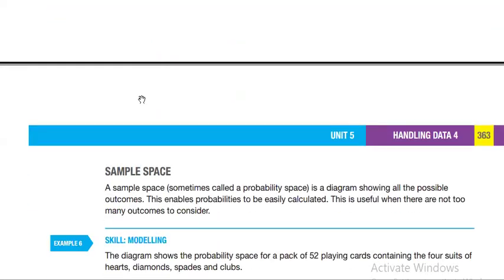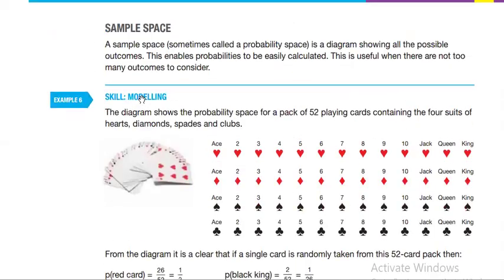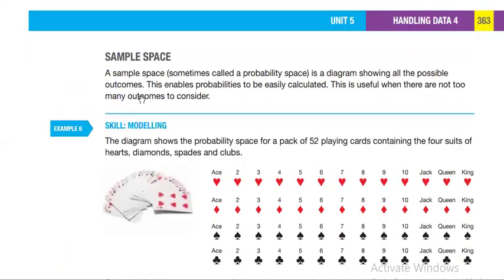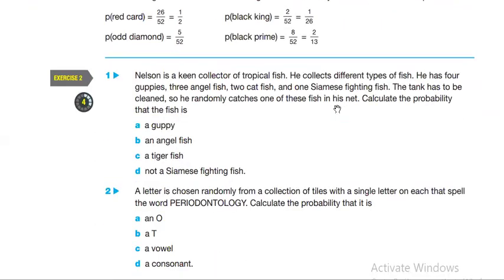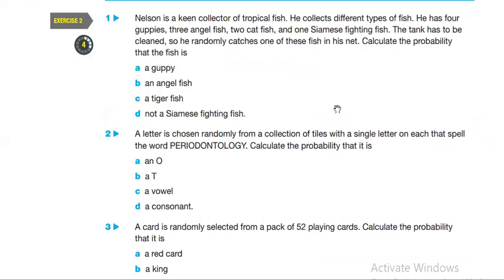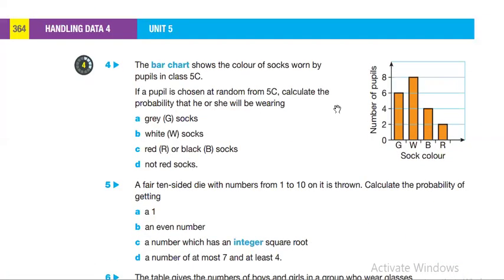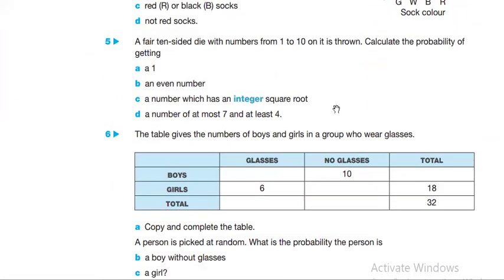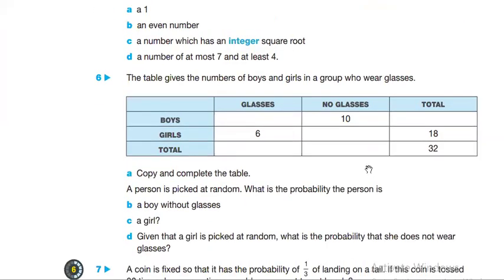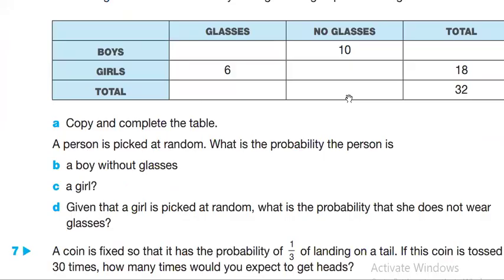So let's take a look at a question related to expected frequency. Here we have a sample space diagram, or sample space probability space. Let's see some questions so we can answer here. For example, this one here, we call this a sample space diagram.